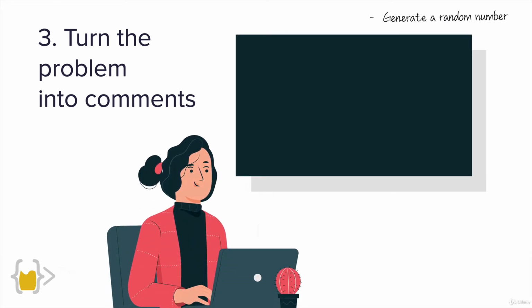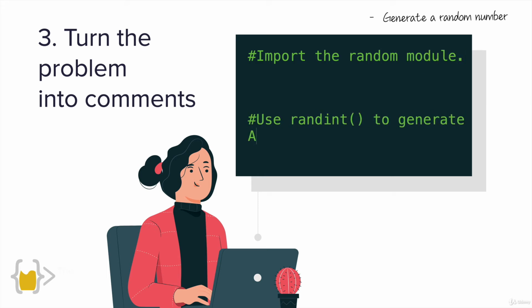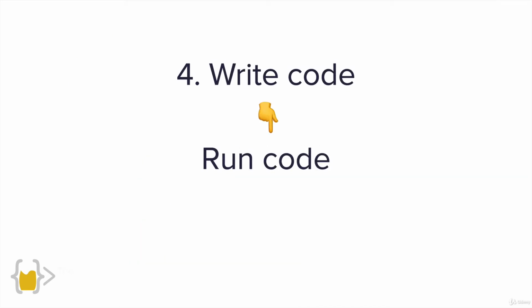So just as you've seen me do it for our previous projects, you're going to do the same thing. You're going to take that problem of generating a random number and then split it into different pieces, right? First, you probably have to import the random module, and then you probably have to use a function like randint to generate a random integer. So now that you've taken a big problem and broken it apart into smaller problems, taken the easier smaller problem and break it down into comments in your code, then you're ready to start writing some code.